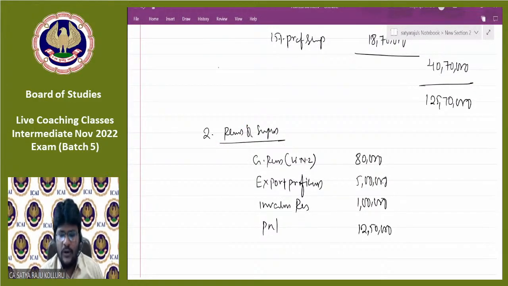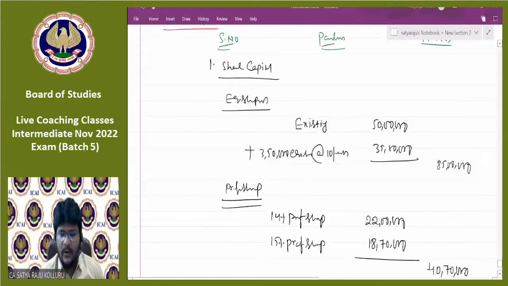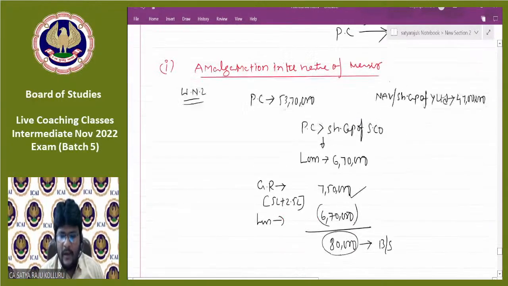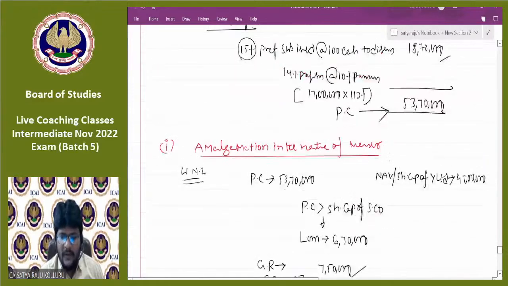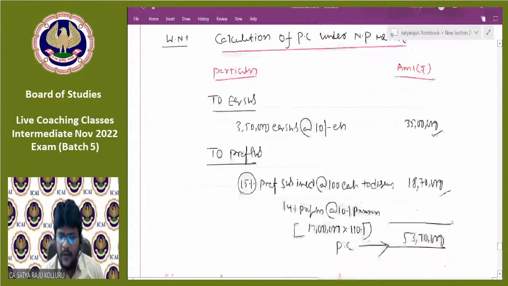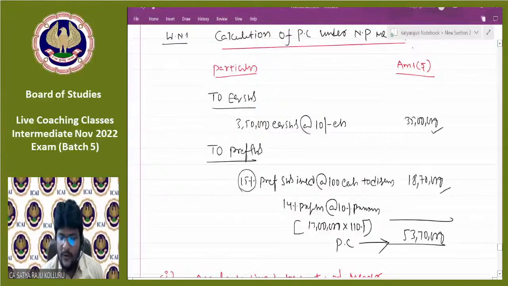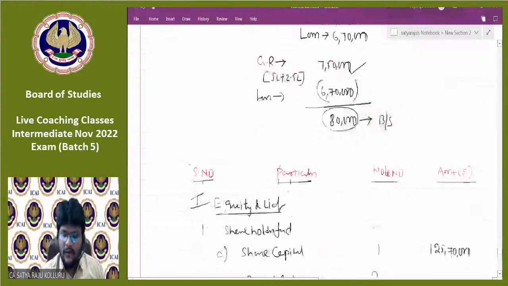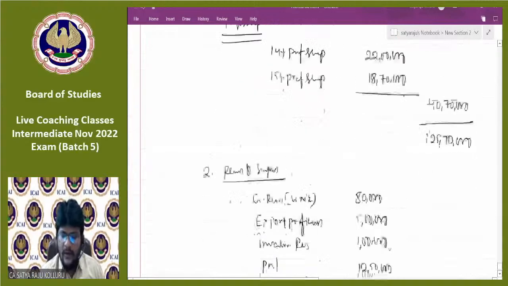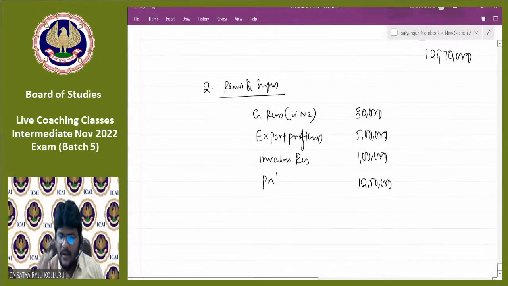One more thing, you need to check whether any securities premium is available. How do I know? If any shares were issued at more than the face value, then securities premium is possible. Here, issued at 10 rupees, and here also issued at 100 rupees. That means issued at face value only. There is no chance of securities premium. This is the end of reserves and surplus.